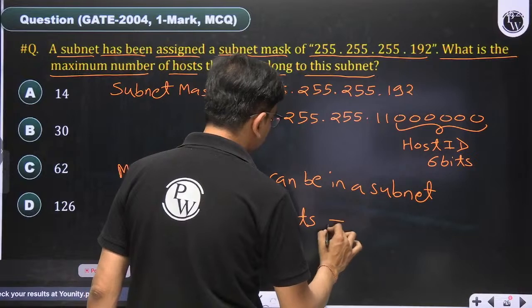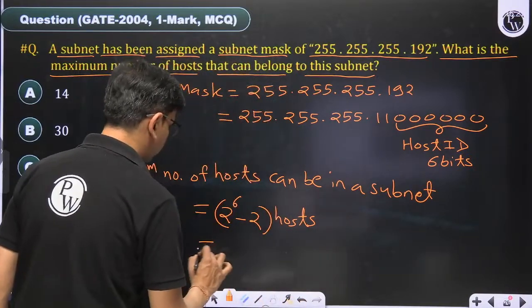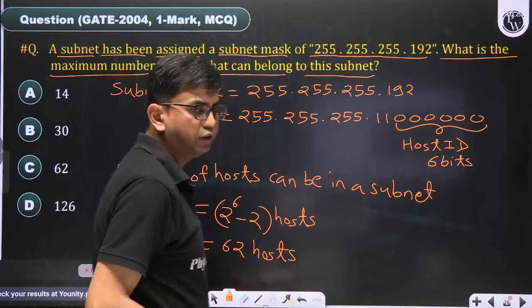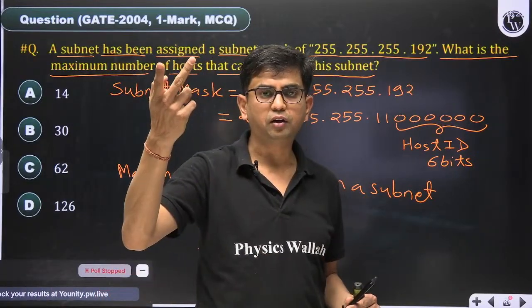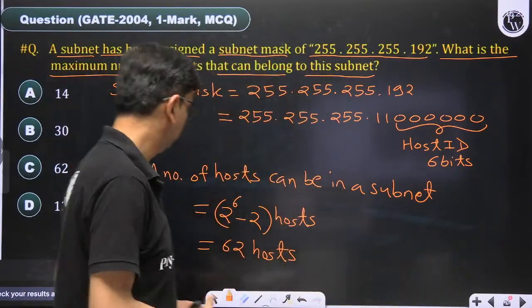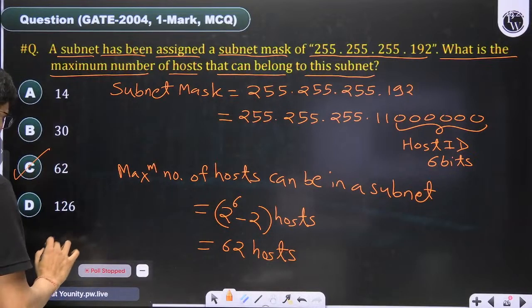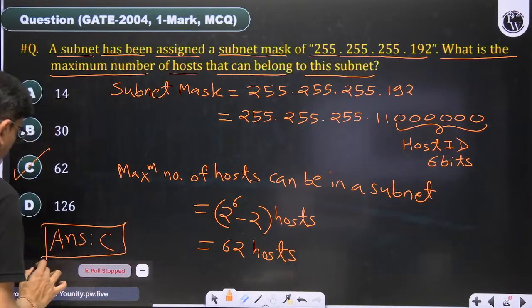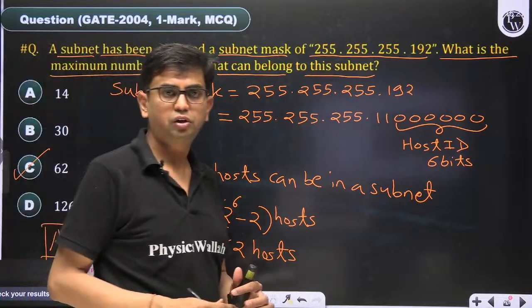So it should be 62. Why 62? Out of 64, 2 are special IP addresses that cannot belong to a host. The correct answer of this question is C, 62.